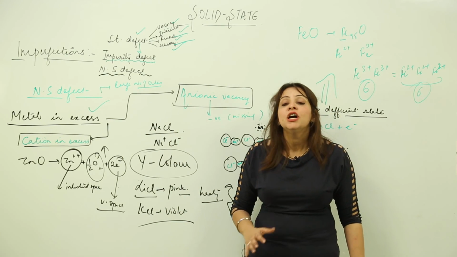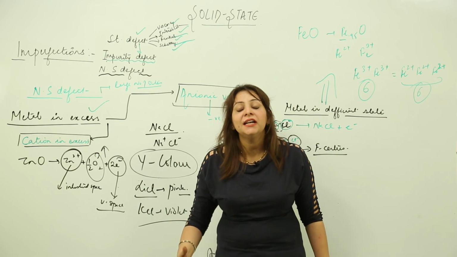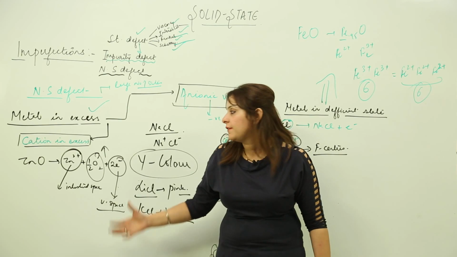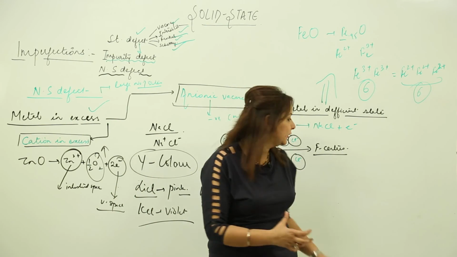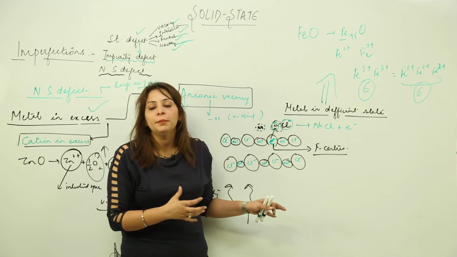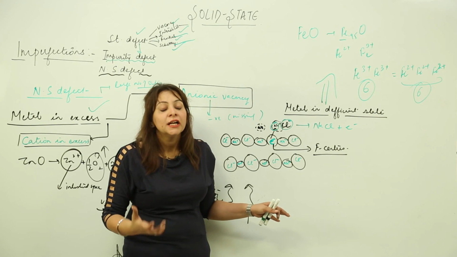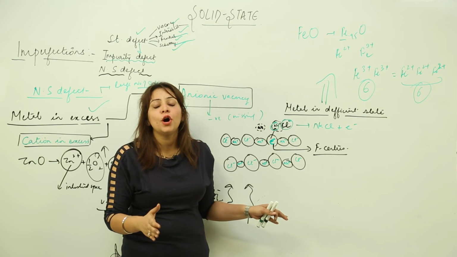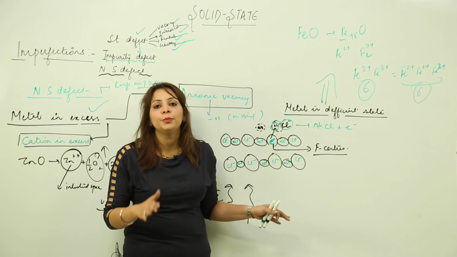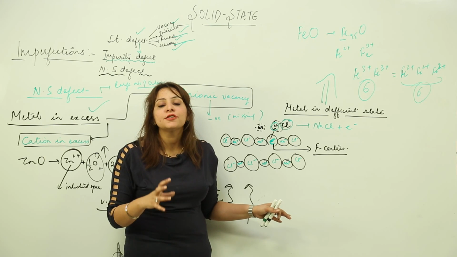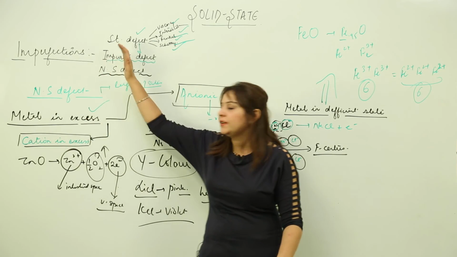I think it's clear. So my tip for you regarding this topic is to try to explain these defects with figures. Just be well versed with the figures. Try to draw the crystal lattice and explain in a proper manner, because if you do not draw the crystal lattice, you won't be able to explain your concept, right. Whether you draw it in 1 dimension, 2 dimension, or 3 dimension, our concern is that your answer should be appropriate, right. That means your answer should be more explanatory. So try to draw it in a better way so that you can explain all these defects in a proper manner.